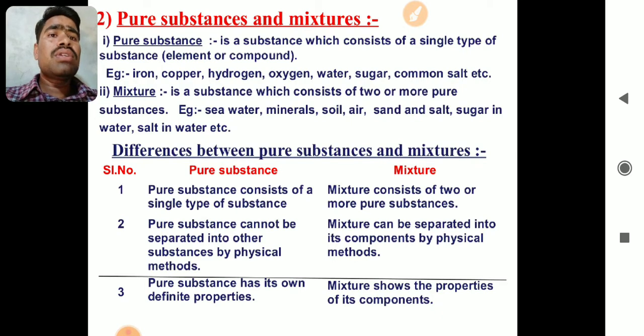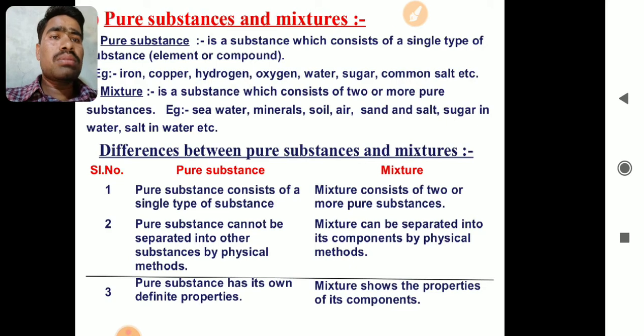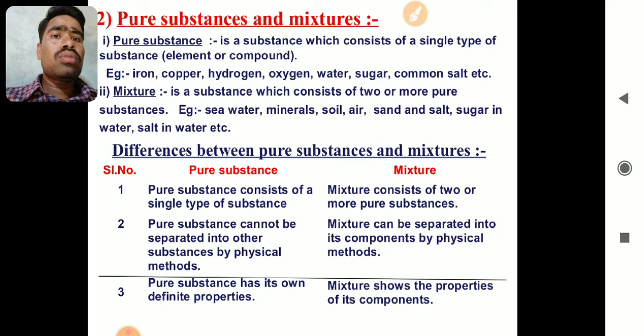But a mixture is a substance which consists of two or more pure substances. If we take a mixture of two or more pure substances, we call it a mixture. For example, sea water is a mixture, minerals are a mixture, soil is a mixture, air is a mixture, sand and salt is a mixture, sugar in water is a mixture, salt in water is also a mixture. On the basis of that we have seen the types of mixtures are homogeneous and heterogeneous.